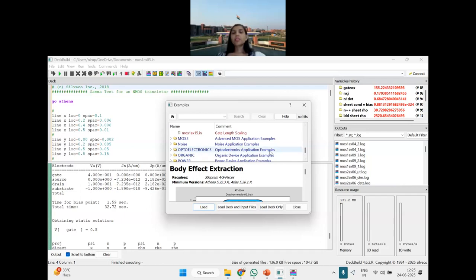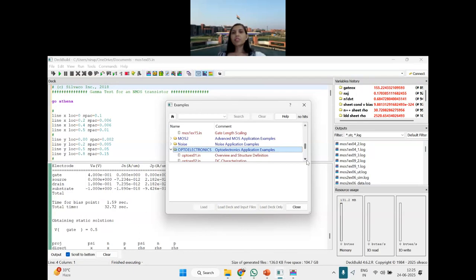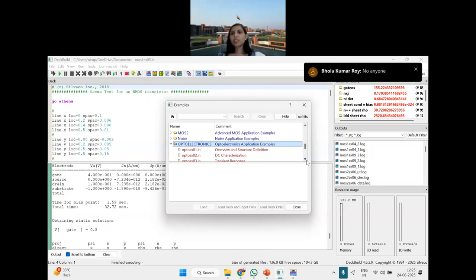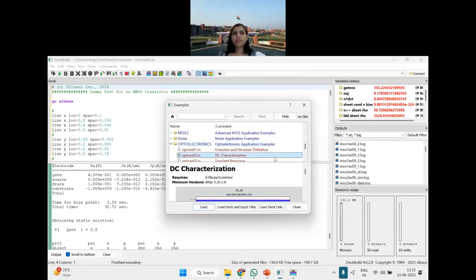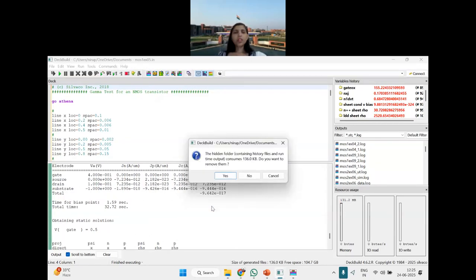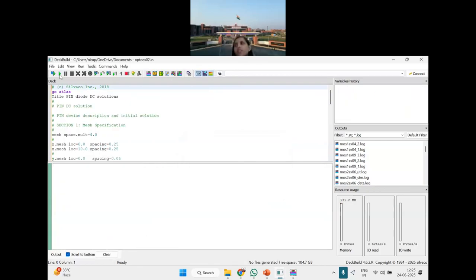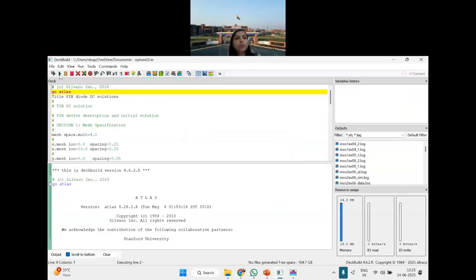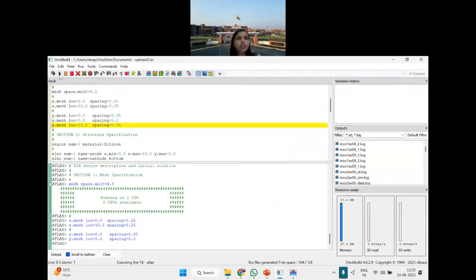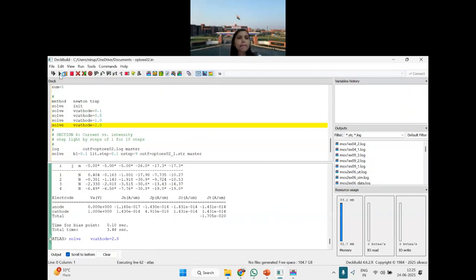See, Silvaco is very rich in examples. But if it is a charge coupled thing, they are showing it for the opto applications.